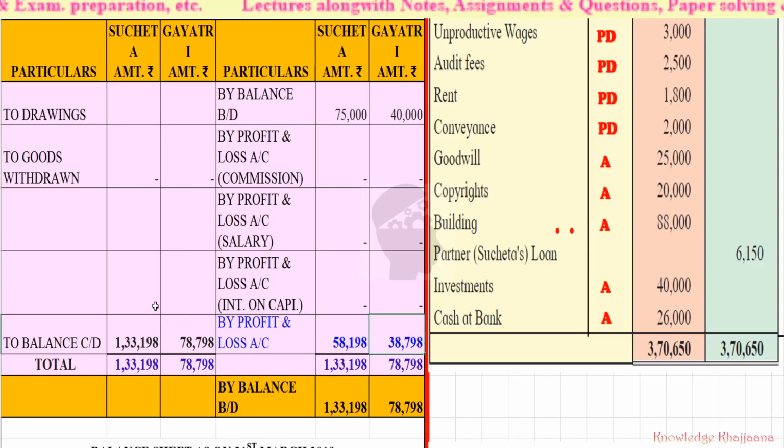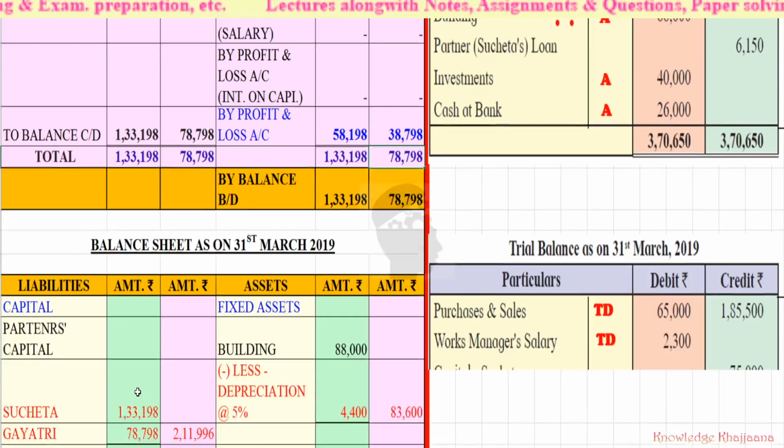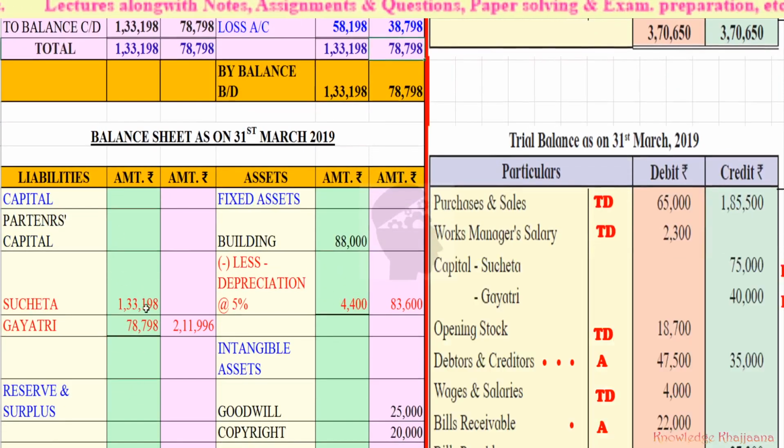Okay, now the total capital of Sujata and Gayatri will also change, and it will become rupees 1,33,198 and 78,798 respectively. Okay, so we'll record it in the balance sheet. See, this amount will also change. Sujata's capital will become 1,33,198 and Gayatri's capital will become 78,798.